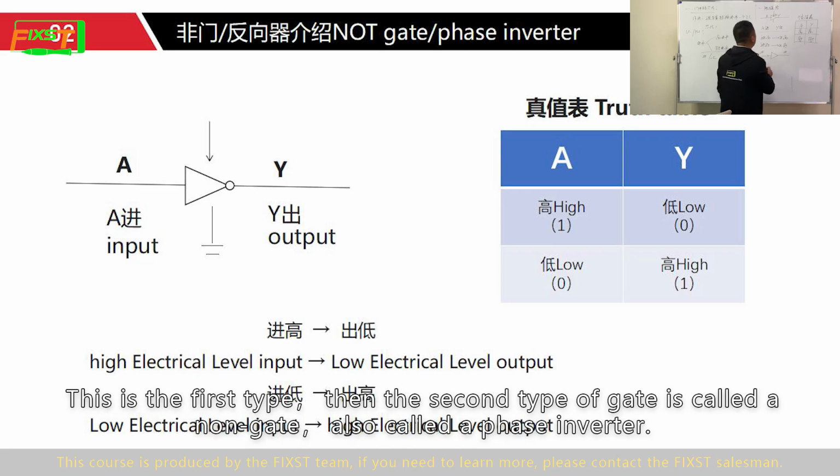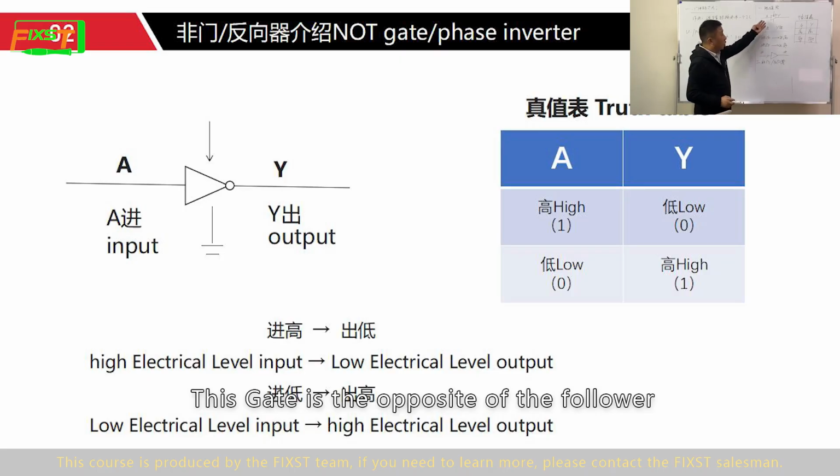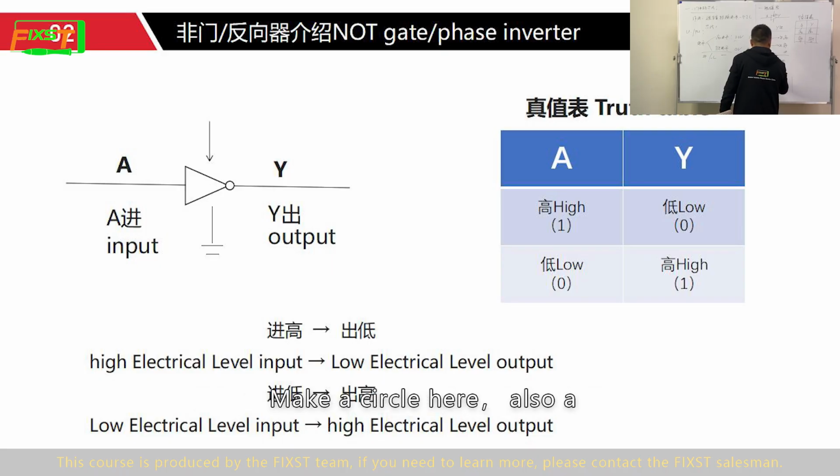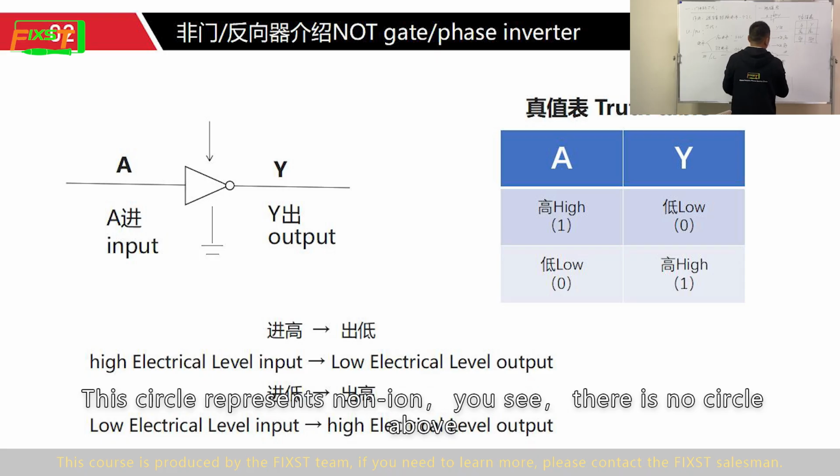This is the first type, and the second type of gate is called the NOT gate, also called an inverter. This gate is the opposite of the follower. Make a circle here. This circle represents NOT. You see there is no circle above.